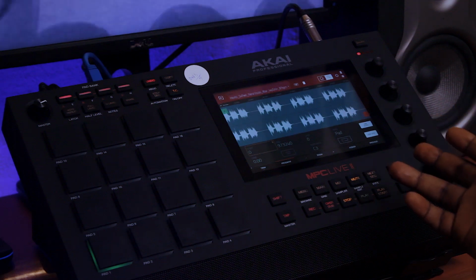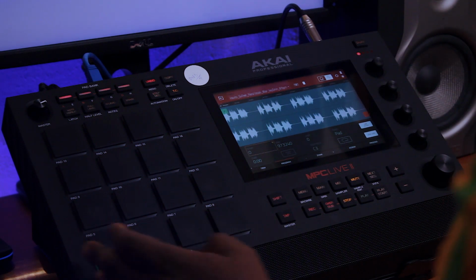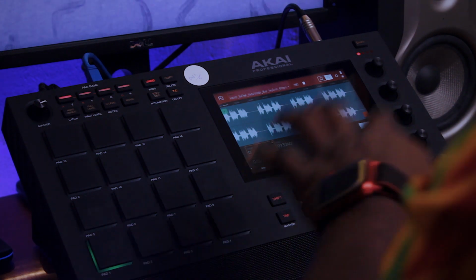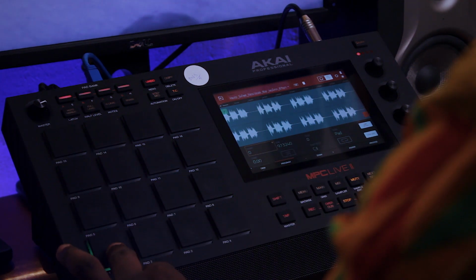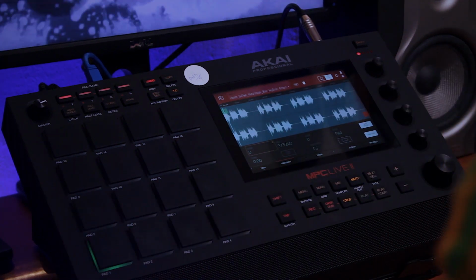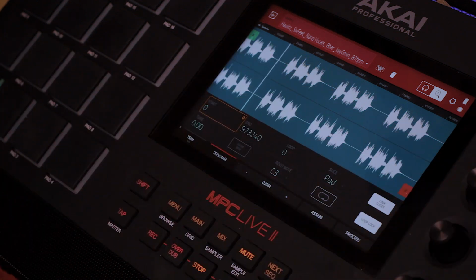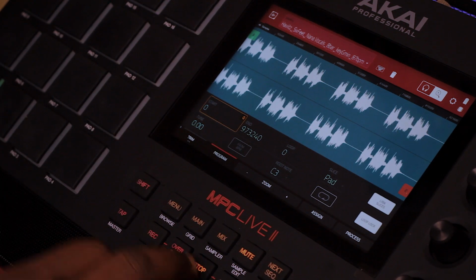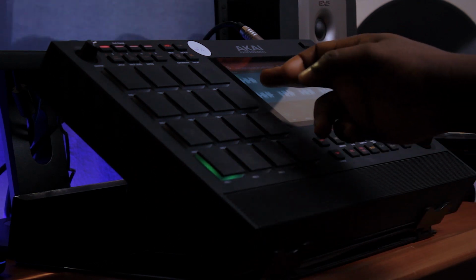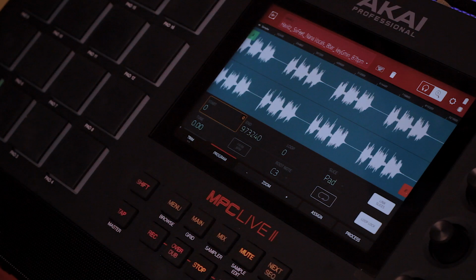So the first thing you need to know is you can chop this off and then lay it on all your pads. Because right now as it is, if I press pad 1, it will play from beginning to the end. As you can see, the play head keeps moving like that until it gets to the end. I don't want that. I want to be able to take the first one, take the second one, so I can rearrange them and do whatever I want with it.